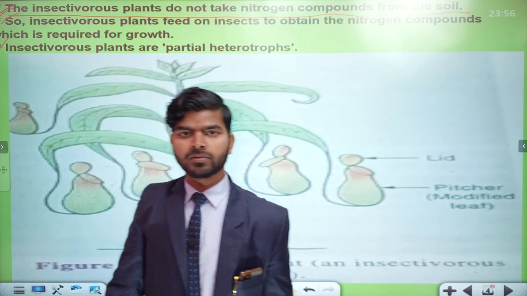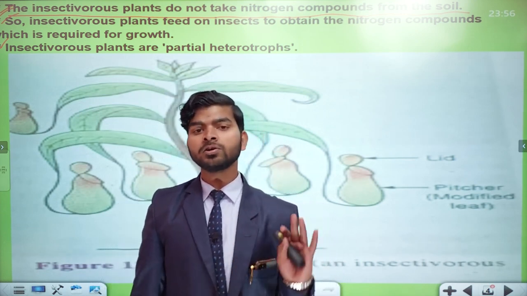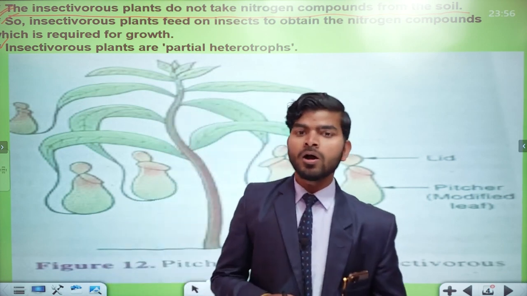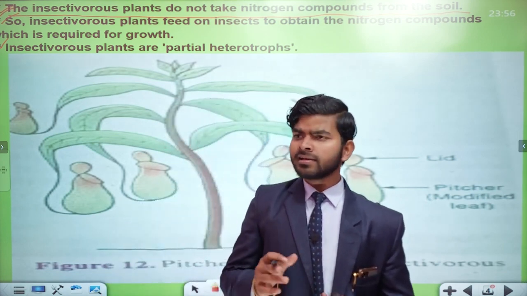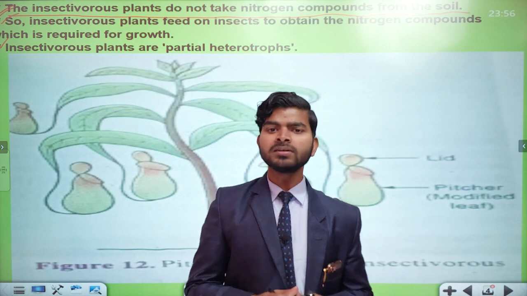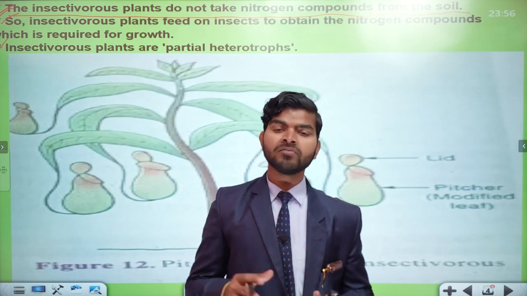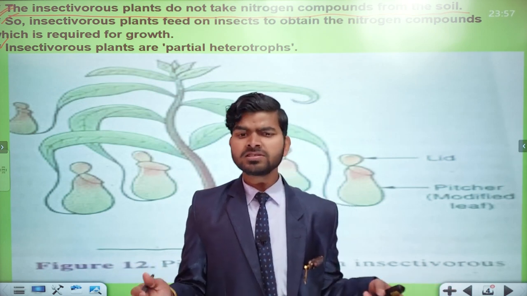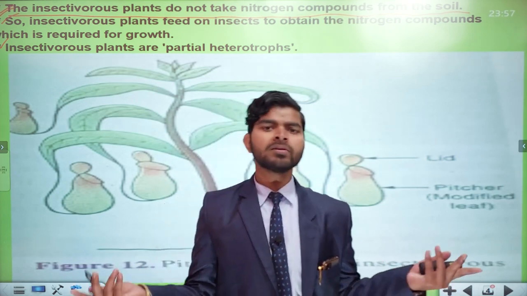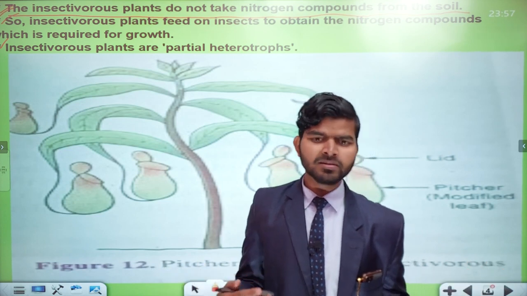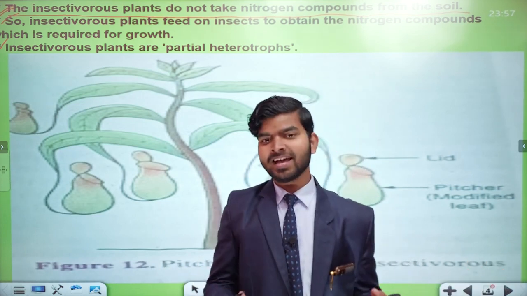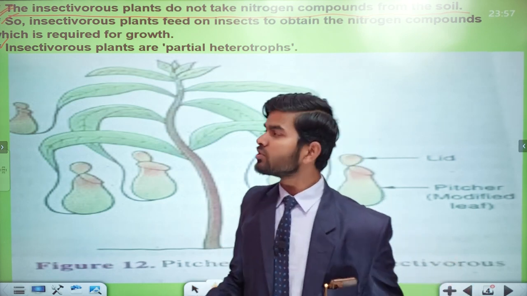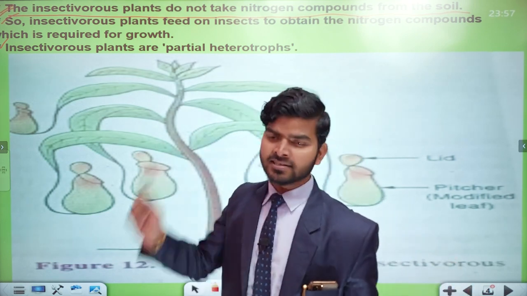All right. This is the most important point for objective questions, and objective questions can arise from these particular points. How? Questions arise just like that: by which type of plants can nitrogenous compounds not be taken? Questions can be asked in many different types, but what I am saying to you is only for reference purposes. All clear? Then you will simply say that it is the insectivorous plant.